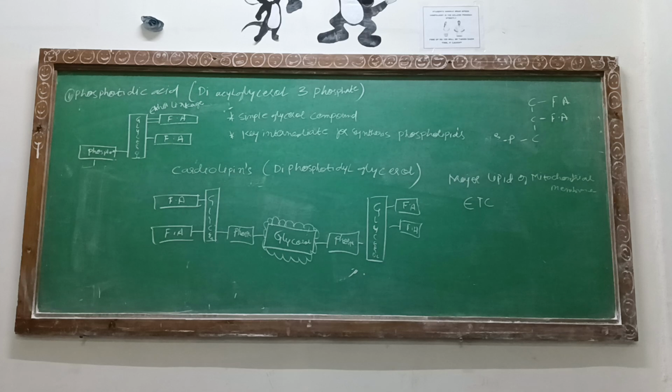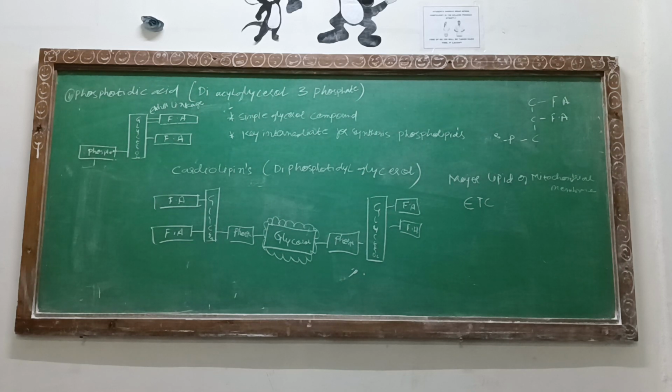If that NADH undergoes the electron transport chain, then only it can give you the 3 ATPs. So we can say that it is necessary. These cardiolipids are not only necessary for formation of the mitochondrial membrane, they are also necessary for the electron transport chain.